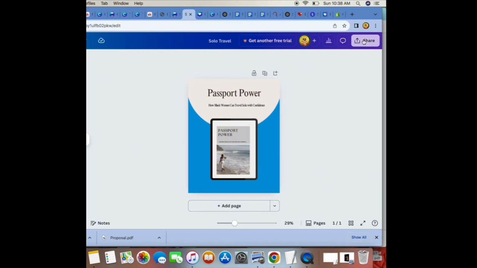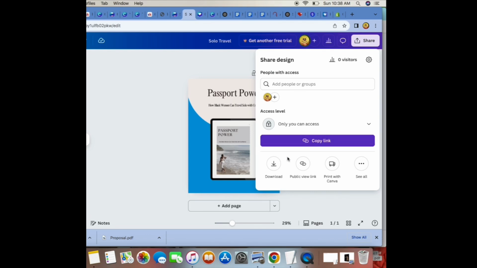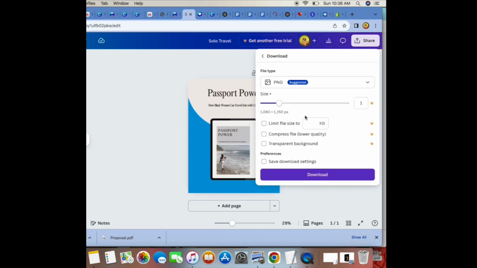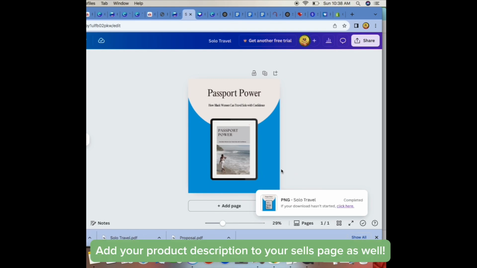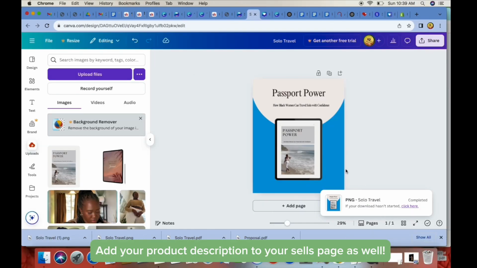And so here again, you're going to share, you're going to download. You can save this as a PNG. This is now our mock-up image for our sales page, and we just click download, and we have our mock-up for our sales page. So we have written our ebook, we have designed our ebook. Now it's time for us to sell our ebook.